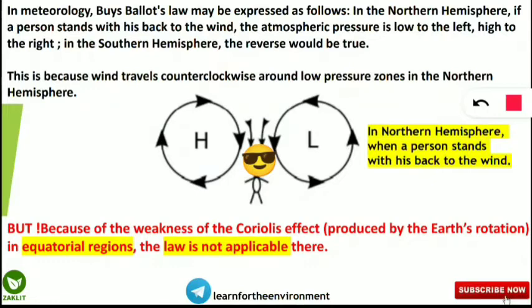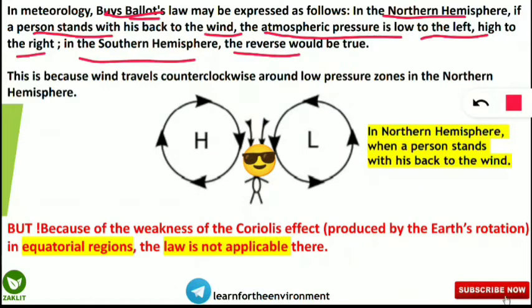So this concept in meteorology or atmospheric science is from Buys-Ballot's law. It is telling that in the northern hemisphere, if a person stands with his back to the wind, then the atmospheric pressure is low towards his left and it is high towards his right hand side, and in the southern hemisphere it is reverse. That means in the southern hemisphere towards his left it will be high and towards his right it will be low, that is atmospheric pressure. So that is the reverse of this phenomenon.